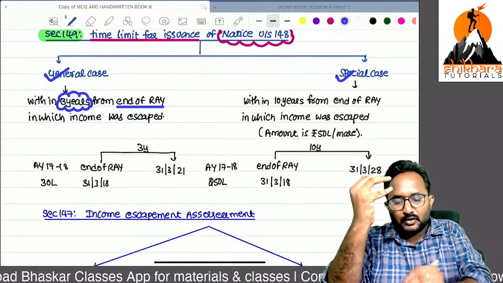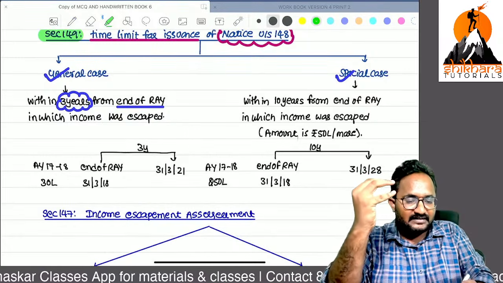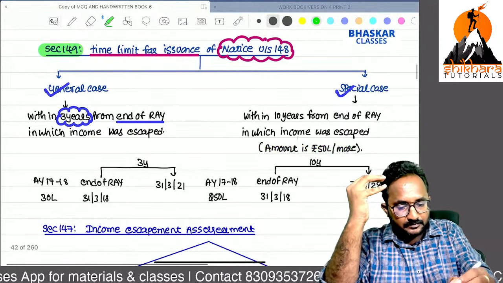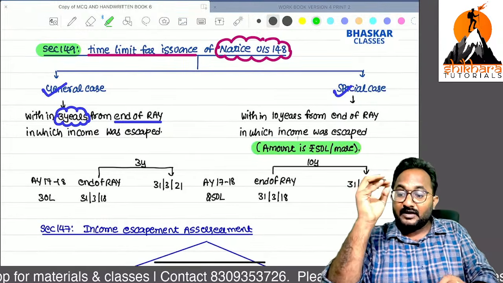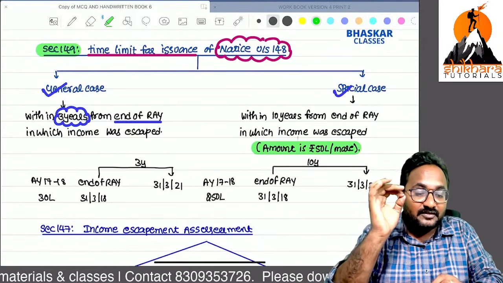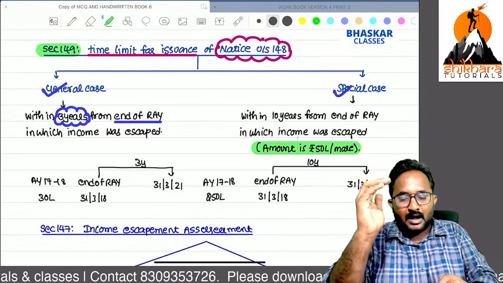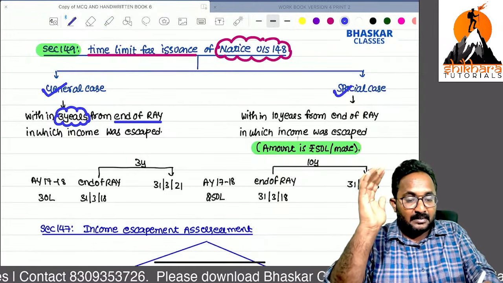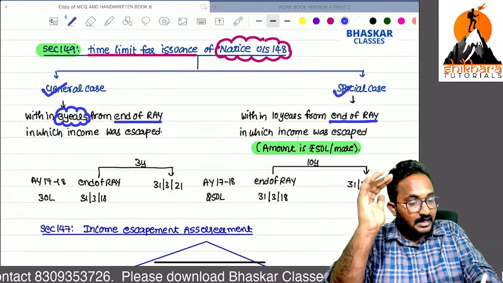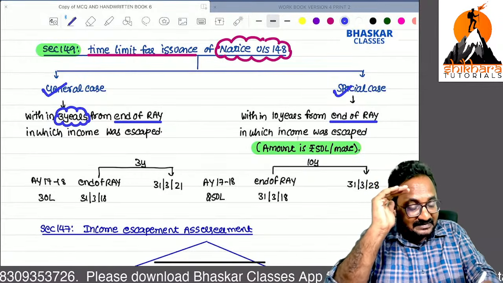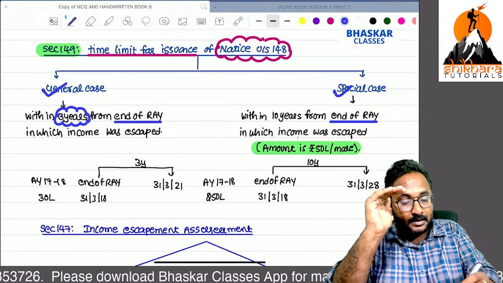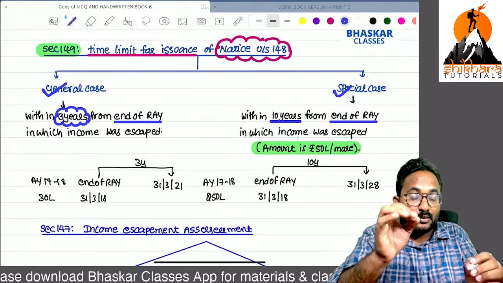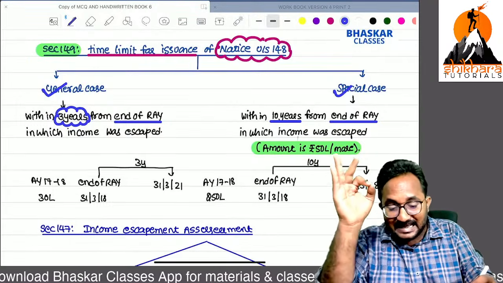So first of all, I want to define what a general case is and what a special case is. If income escaped is more than 50 lakh, that is a special case. Other than special cases, all are general. So if income escaped is more than 50 lakh, from the end of the relevant assessment year in which income escaped, within 10 years we can send the notice. What is the notice? The 148 notice for conducting the 147 assessment.